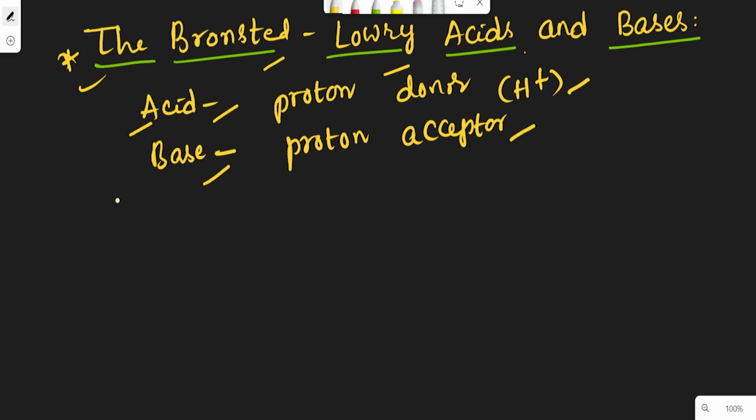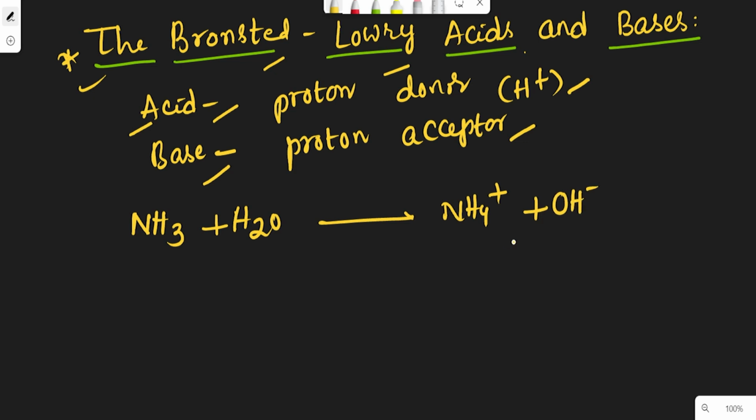Consider one example. Take ammonia. This ammonia is reacting with the water molecule, so we get NH4 plus and OH minus. This is a reversible reaction.